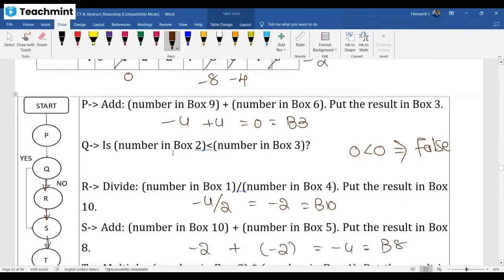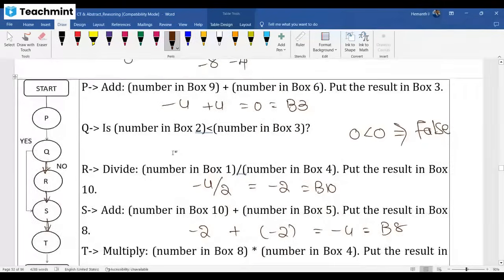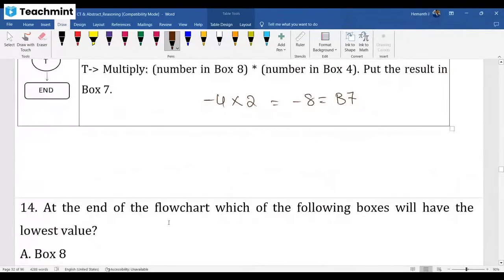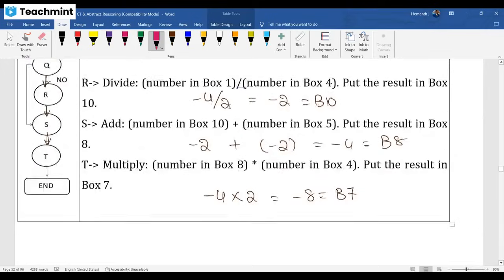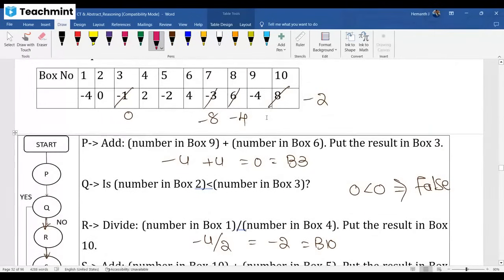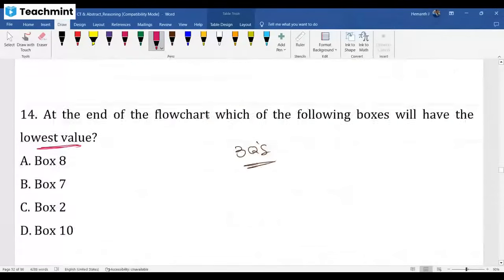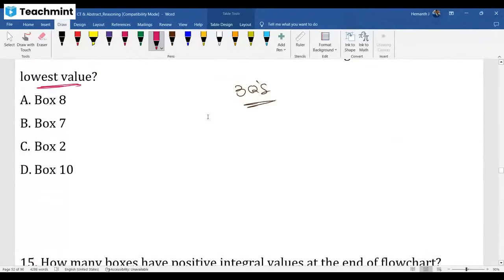Now, what your job is, they'll ask you which box has the lowest value at the end of the flowchart. Three questions. See the first question here. Which box at the end of the flowchart has the lowest value? Least value, lowest value. Which box, my dear? Which box has the least value? Box 7. Box 7. So the answer is box 7.